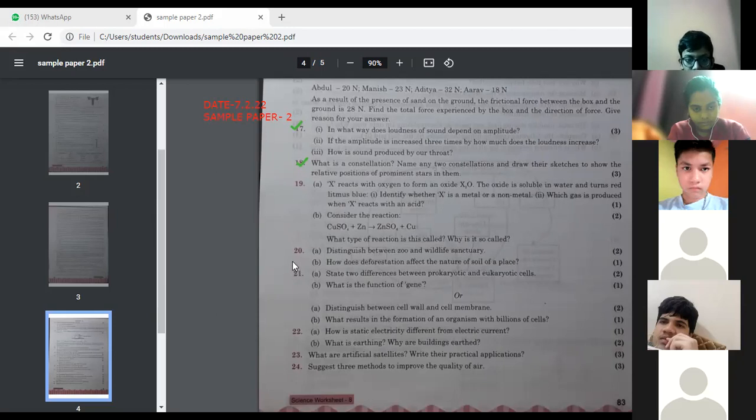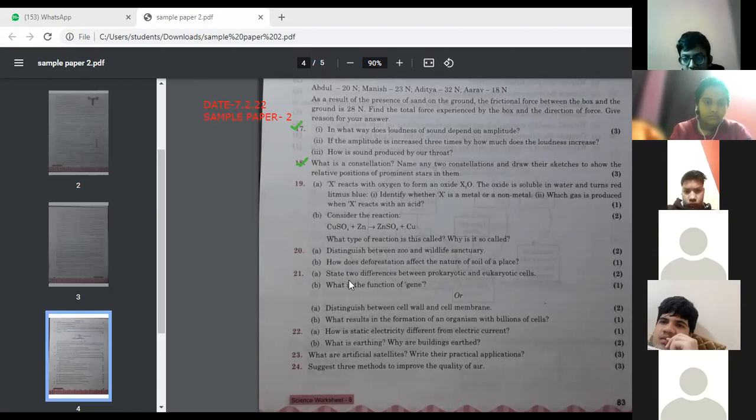19 is there. 20th is there. Wildlife sanctuary? No, ma'am. 19th is there, and after that 21st is ours. 21st is there, 22nd is there, 23rd is there, 24th is there. So the rest of the questions will continue tomorrow.